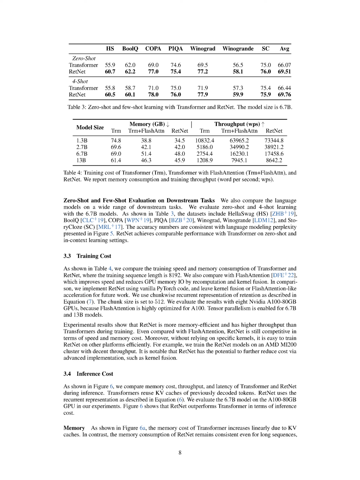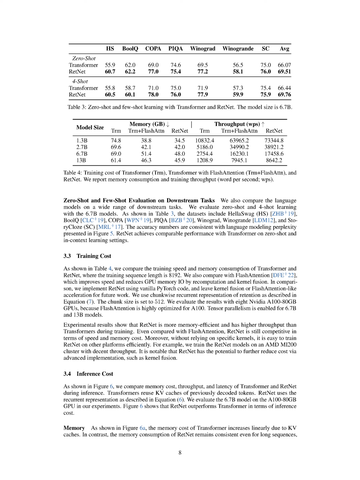Section 3.3 Training Cost. In this section, we'll discuss the training and inference costs of our model, RetNet, in comparison to other models like Transformer and Flash Attention. We'll look at factors like training speed, memory usage, and the length of the training sequence. We conducted our tests using a sequence length of 8,192 and compared the results of RetNet and Transformer. We also included Flash Attention in our comparison, a model known for its speed and efficient GPU memory usage due to its use of recomputation and kernel fusion.